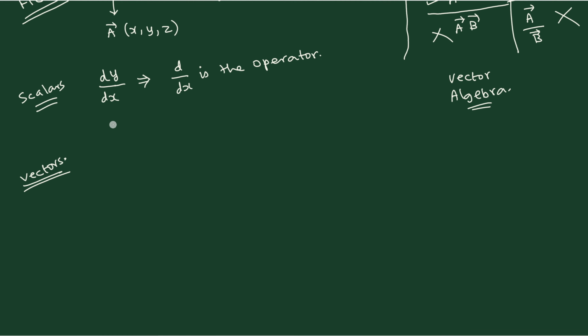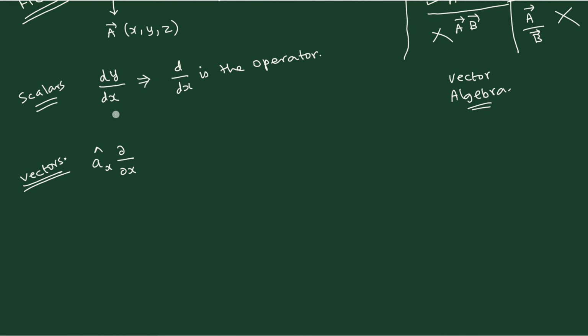So scalar represents only one variable, therefore you have dy by dx only. But now, because a vector quantity represents the direction also, that means x, y, z direction also, you have to attach the direction along with the derivative. So the derivative is dou by dou x, that is fine, but where is the direction? Therefore, you attach the unit vector corresponding to this.